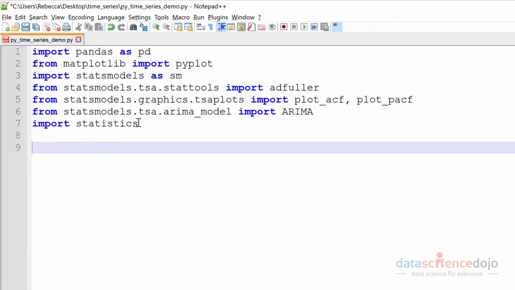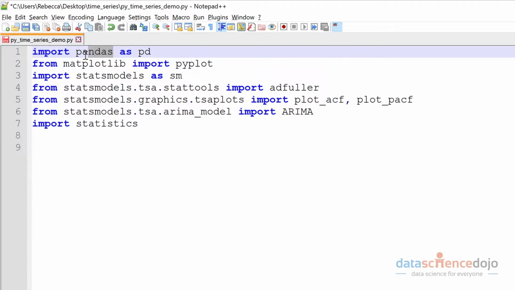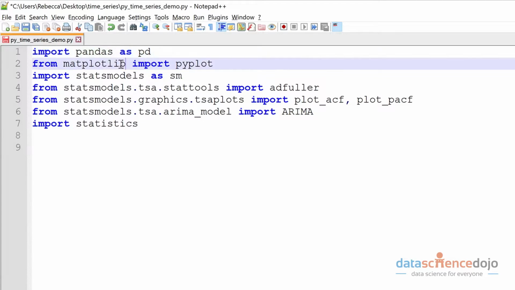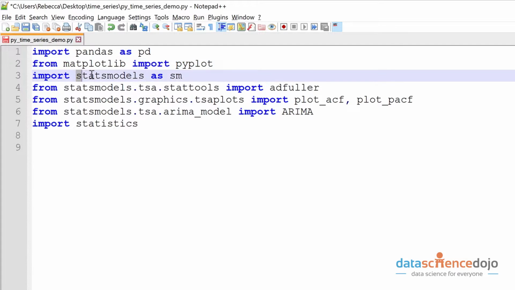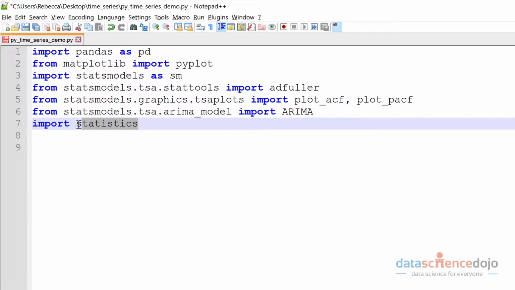So these are the Python packages that we'll be using to build our time series model. We're going to be using pandas for importing and indexing our data as a time series. We'll be using matplotlib to plot, and we're using StatsModels to build our time series model. And we'll also be using statistics to help us calculate the mean absolute error to evaluate the model.